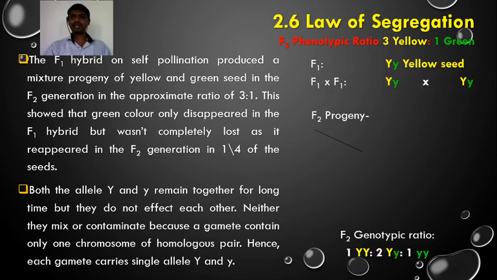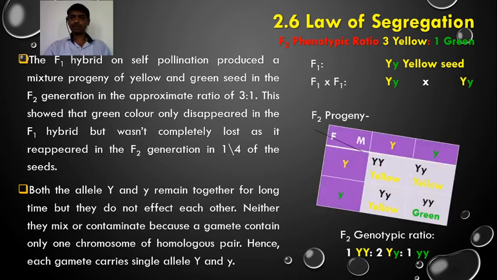So what happened here? When F1 is selfed, meaning self pollination, capital Y small y is crossed with capital Y small y. Whenever anyone says that F1 is selfed, we write it similarly: capital Y small y crossed with capital Y small y. The F2 progeny, what do we get?